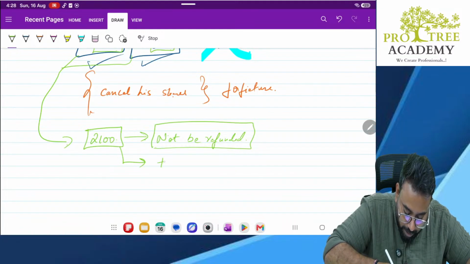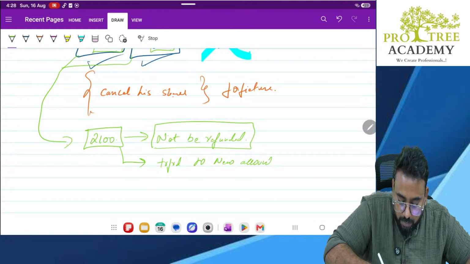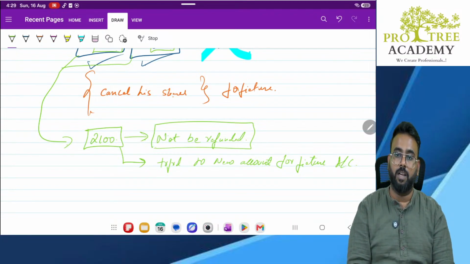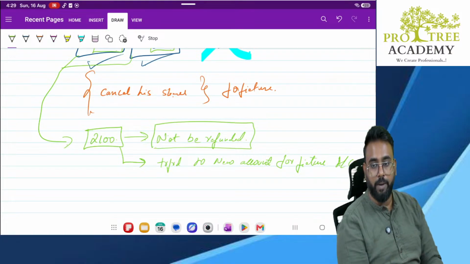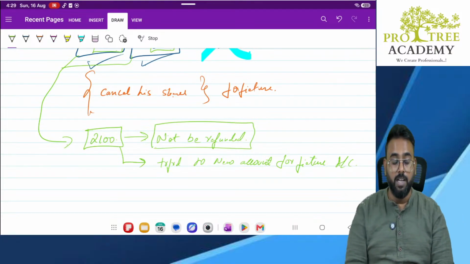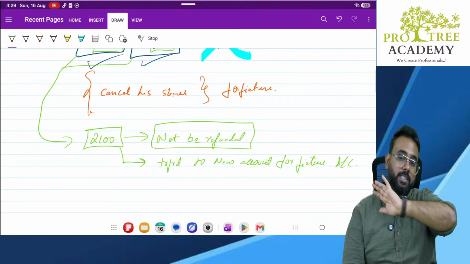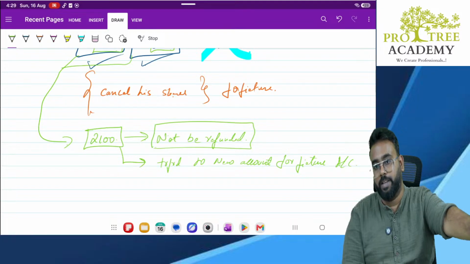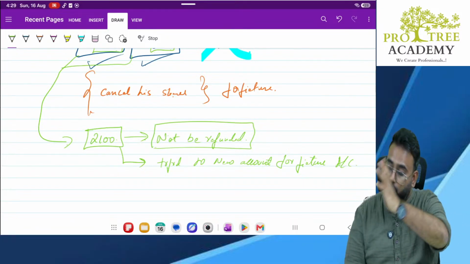Rather, this will be transferred to a new account called forfeiture account. So it will not be refunded. It will go and remain in the share forfeiture account. Clear? So if shares are getting forfeited and cancelled, that means the person whose shares we are cancelling or forfeiting will not be paid any money. Rather, the money which they have already paid us will be transferred to the forfeiture account.